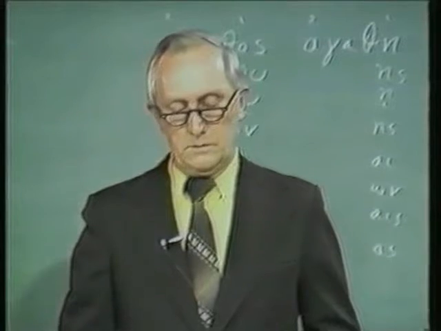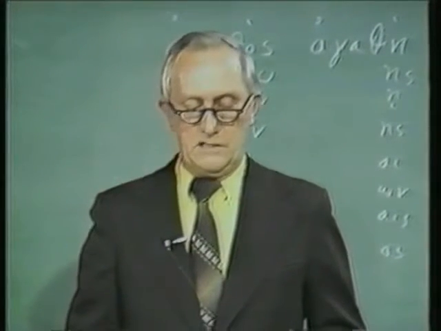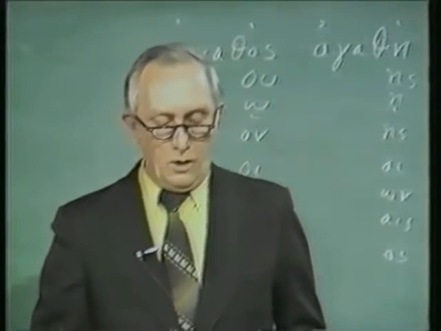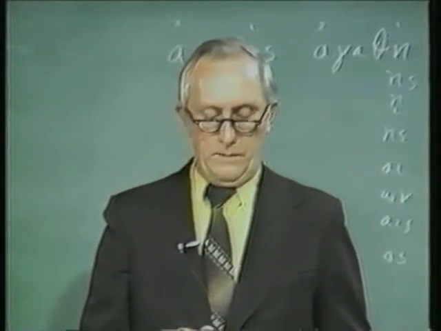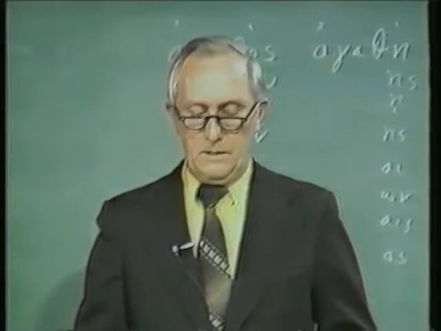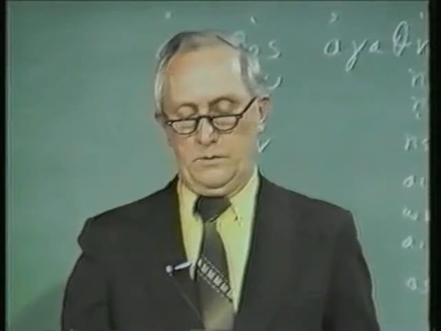Nekros, a, on, dead. And then the article, o, e, to. Now you've seen this before. O, e, to, that's the article, the. Hodos, e, a road or a way. And notice that's an omicron sigma ending, but eta indicating that it's feminine. Pistos, e, on, faithful. And then protos, e, on, first.